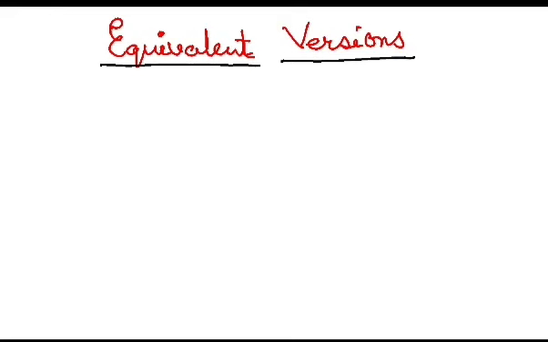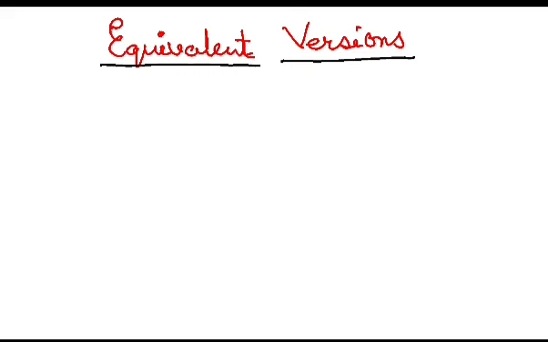Hello students, till now we have learned Euclid's fifth postulate and the concept of parallel lines that can be derived from it. I have been mentioning in those two videos that there are two equivalent versions or alternate definitions of the fifth postulate. So today I shall discuss these two versions.